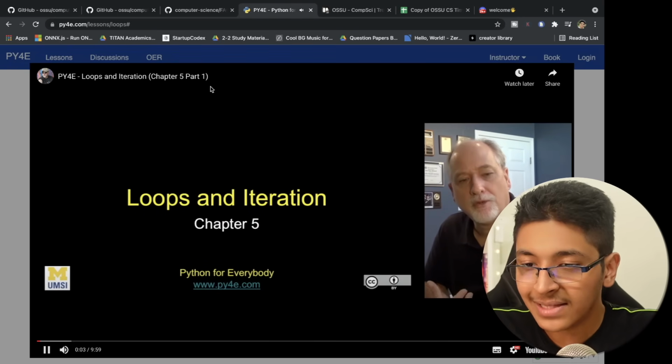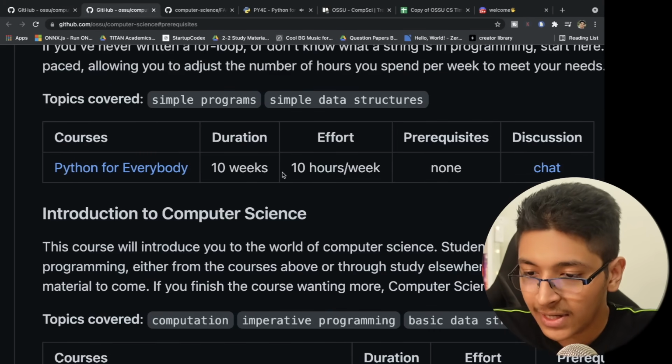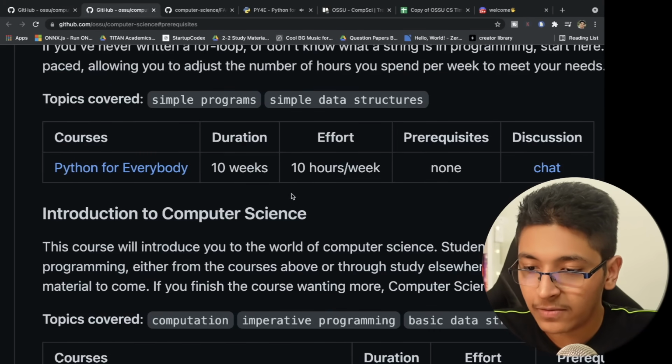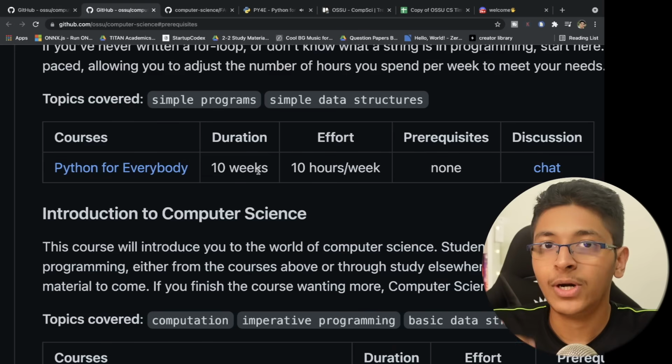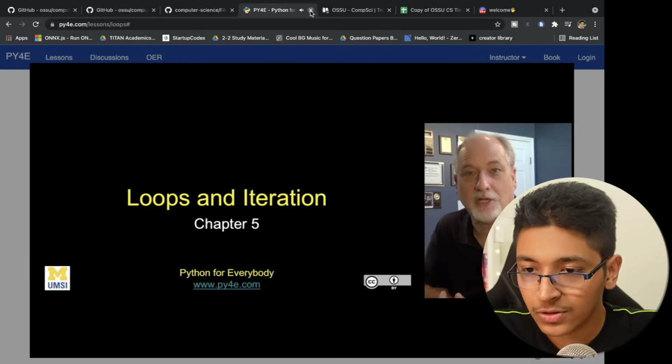Right, so just like that, this is the first course that you should be doing right here. It'll take you 10 weeks. Effort is going to be 10 hours per week. That is why they have 10 weeks. You can also do it sooner if you want to, but that's the first thing that you have in front of you, this course right here.